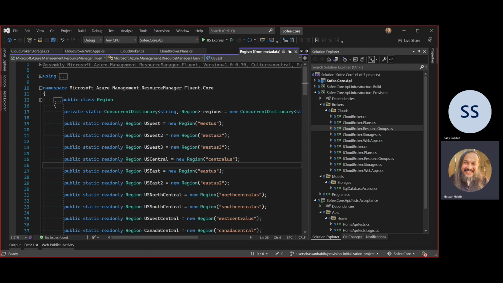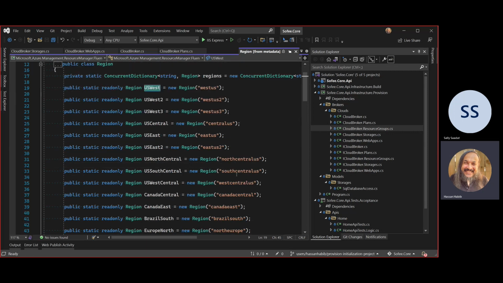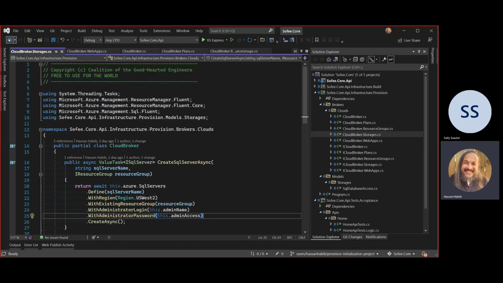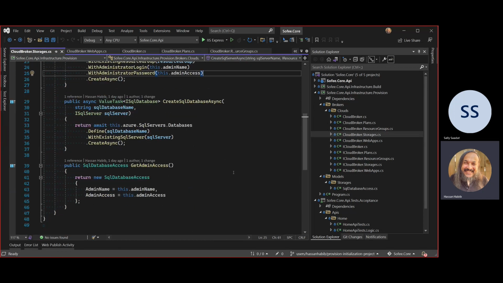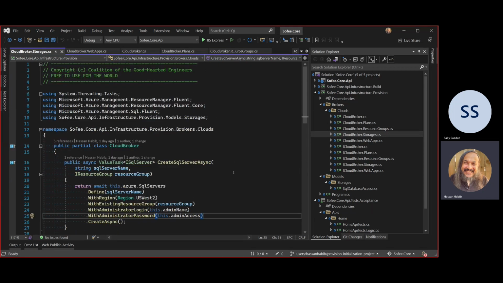It allows you to select the region in a human readable language because some of these regions are very hard to read. This is North Central US, so it'll take you a second there instead of just saying US North Central. It's a little bit more readable. And I appreciate people that put that kind of time and effort to make sure that their software is readable for humans. Okay, so we talked about that, Sally.